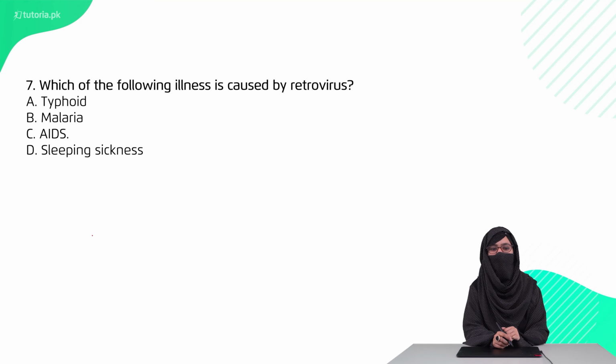Question 7 is, which of the following illness is caused by retrovirus? Option A, typhoid. Option B, malaria. Option C, AIDS. Option D, sleeping sickness. The right option is option C, AIDS.